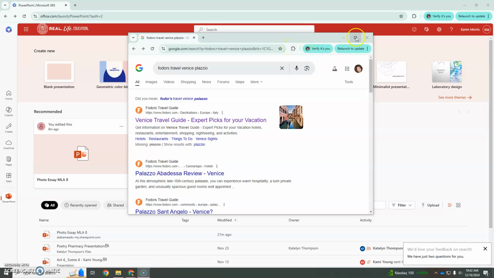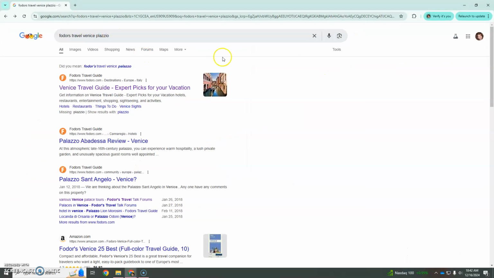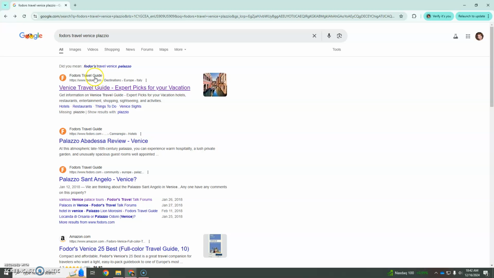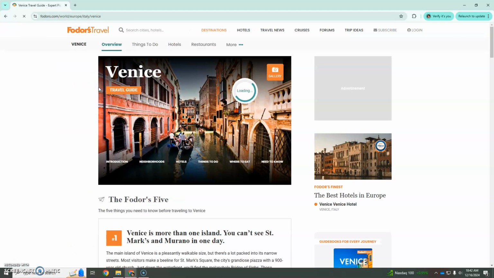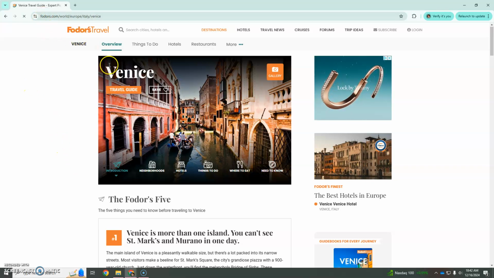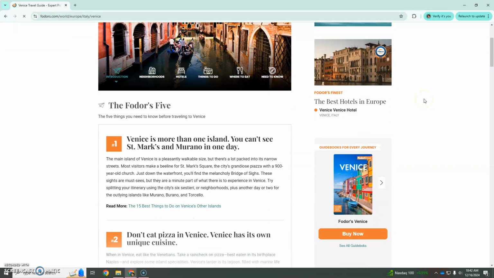I suggest you start with just searching for the place you want to travel. This guide, Fodor's, is a typical travel guide. You can see it advertised on Amazon, but they have a website. So the name of the place you would like to go and Fodor's will get you some good information.